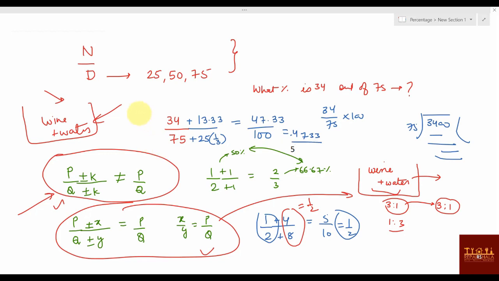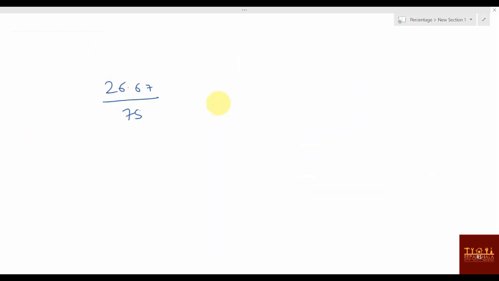That is 34 by 75. If it is 34 by 68, then you can say this value is 50%. Now this 68 is 75. More denominator means a smaller fraction, so 34 by 75 will be less than 50%. One thing to notice here, it will be less than 50% or less than 0.5. Okay, now another one, 26.75.